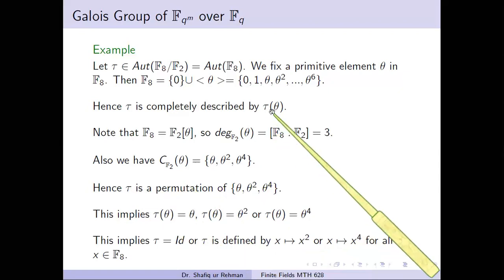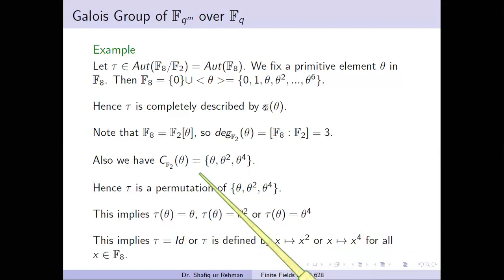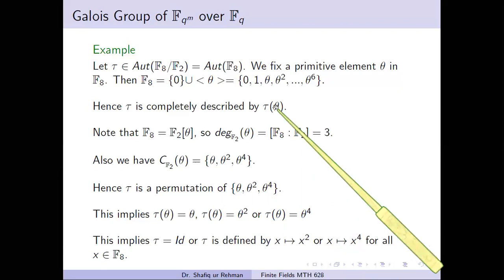Hence the image of theta will be from this set. So tau is any one permutation of this set of all conjugates of theta. But we have to find only the image of theta. So we have three choices for the image of theta: either theta, theta square, or theta power 4. This implies tau of theta equals theta, tau of theta equals theta square, or tau of theta equals theta power 4. We have three choices for the image of theta.